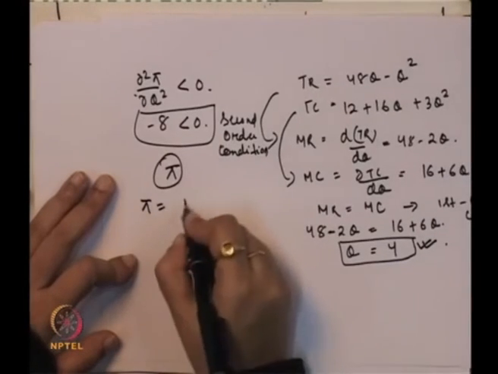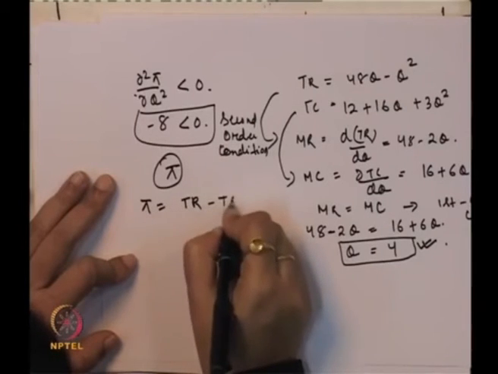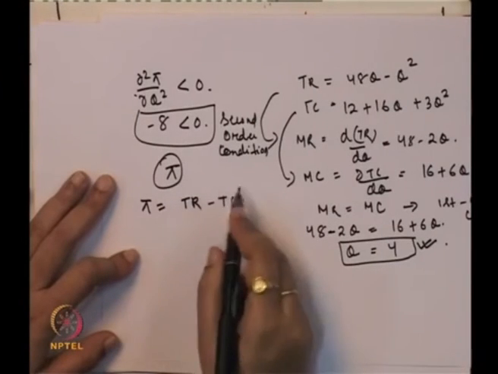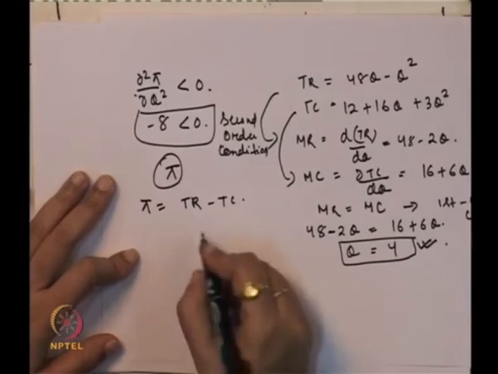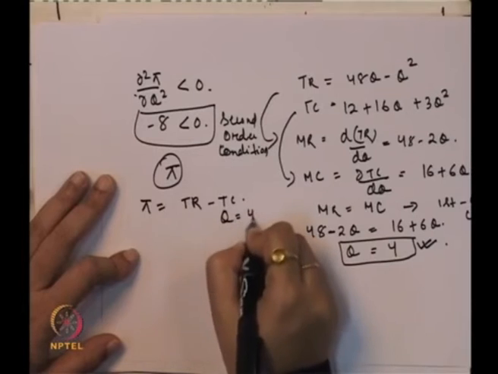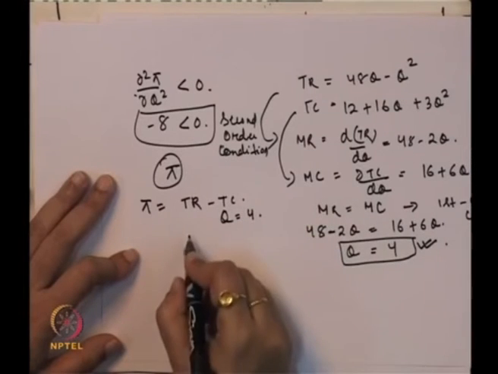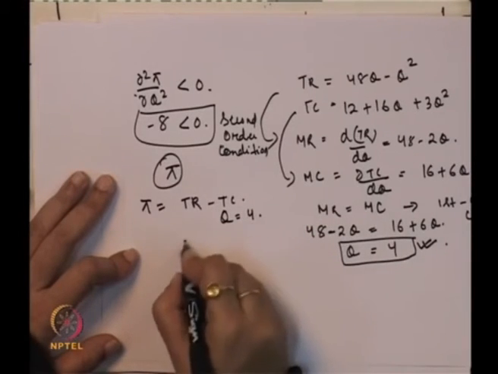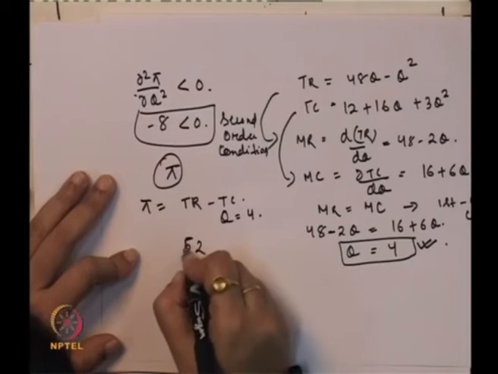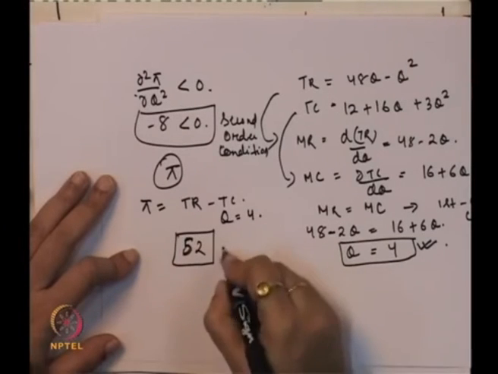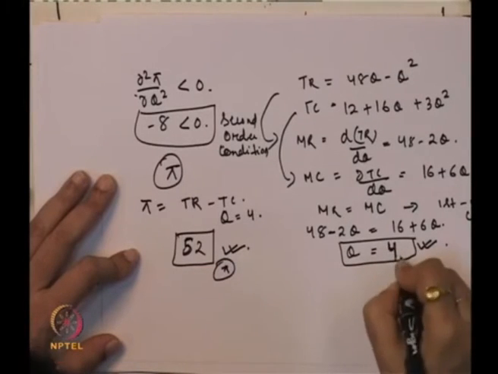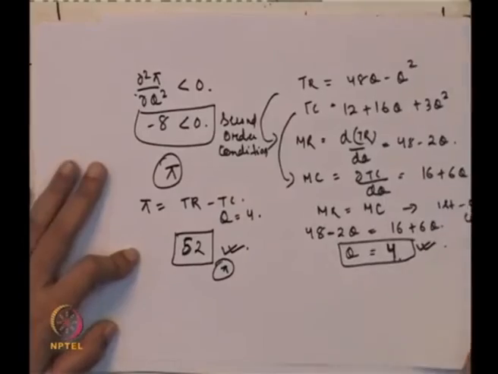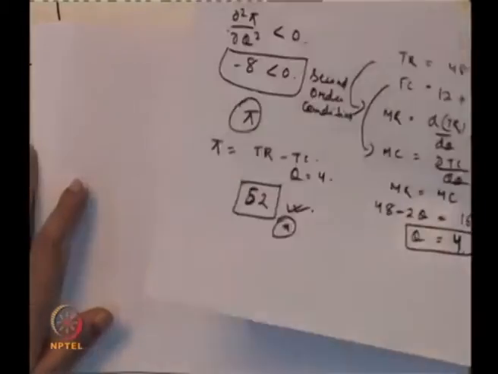As we know, profit is equal to total revenue minus total cost, so we substitute the value Q is equal to 4, and there we get the profit, that is equal to 52. So, 52 is the profit if Q is equal to 4, and in this case both the first order and the second order conditions get fulfilled.